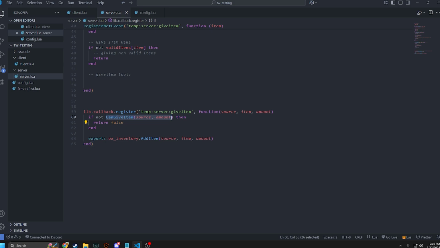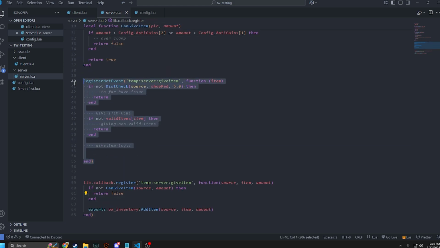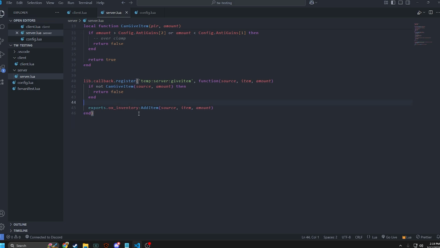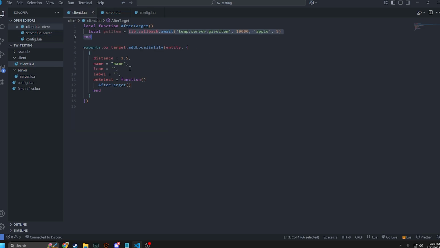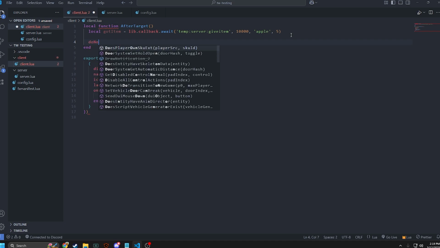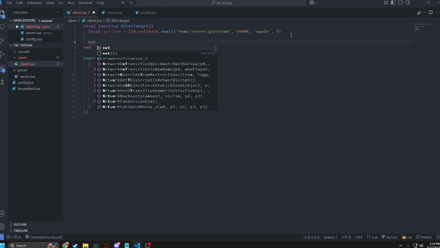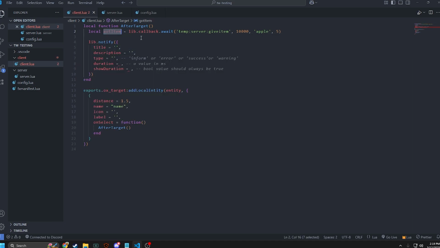We're doing a conditional link to this function here to check if it's not true or if it's invalid or if it's null, which a not check will check for both. So that is that. And then if this doesn't go through, then we can give the item and we can return true. Because what if we want extra logic here, like a notify, for example, we want to do something based on notify.